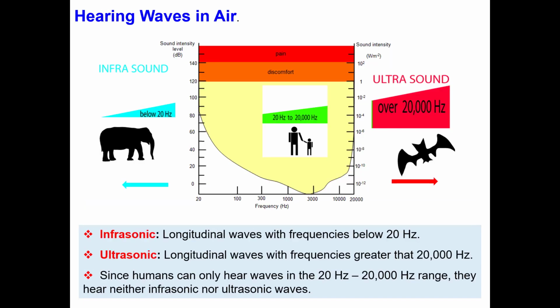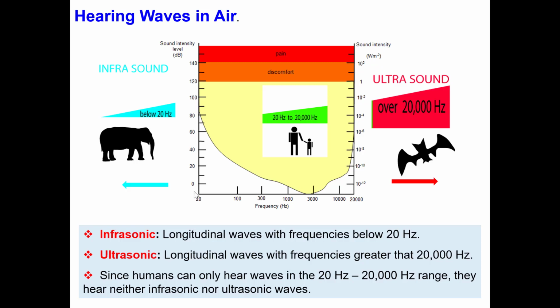The answer is no. We can hear only a range of frequencies, from 20 Hz to 20,000 Hz. We can detect just the sounds of these frequencies.